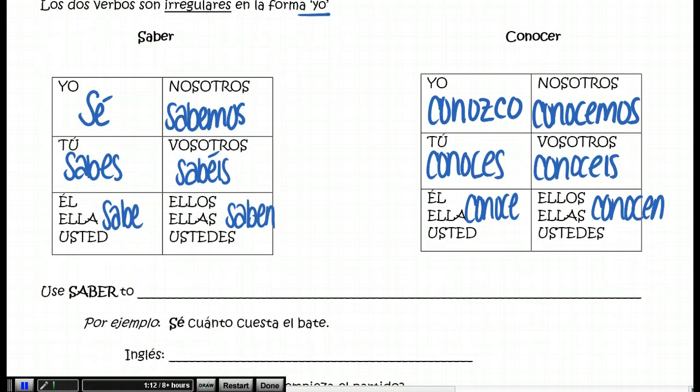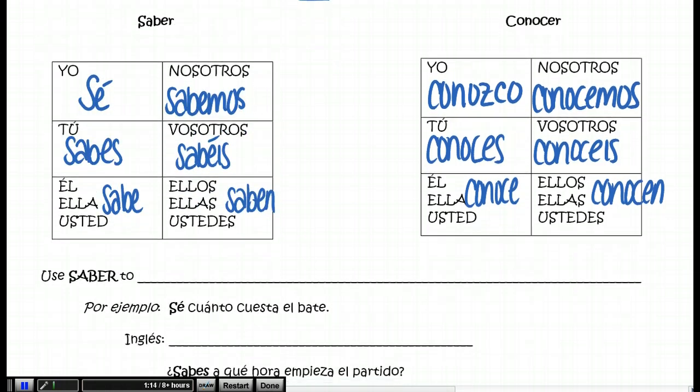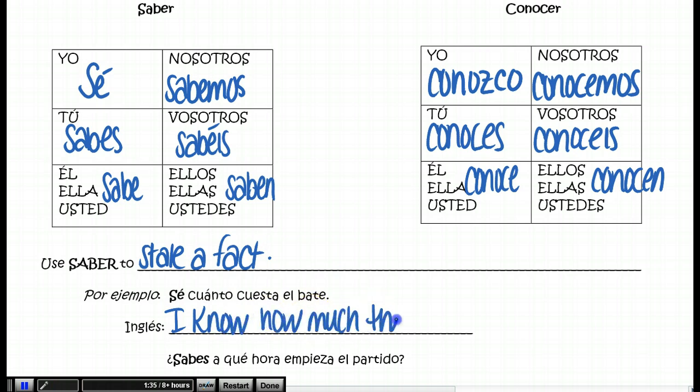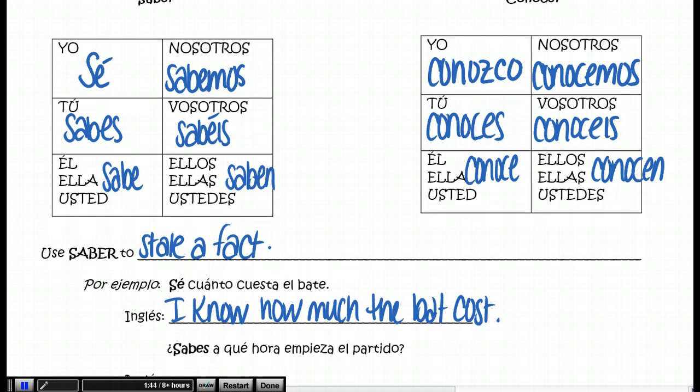Now, like I said, both of these verbs mean to know. The only difference is when we use them. So we're going to use our first verb, saber, to state a fact. For example, sé cuánto cuesta el bate. I know how much the bat costs. So this is a fact. There's no room for error here. You know how much that bat costs.